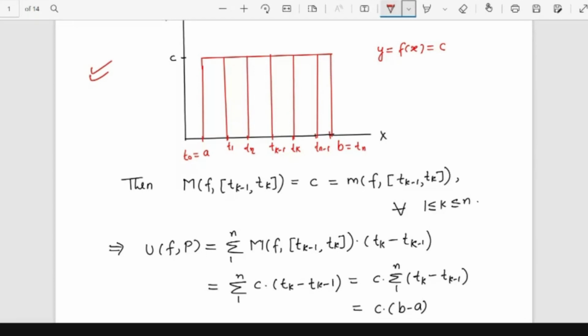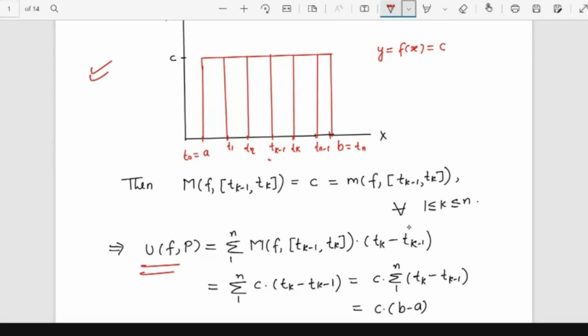First of all, in order to calculate the Darboux integral, we need to calculate the upper sum and lower sum, and then proceed further. In order to calculate the upper sum, we need the supremum of the function on the particular subinterval, and for the lower sum the infimum of the function on the subinterval.